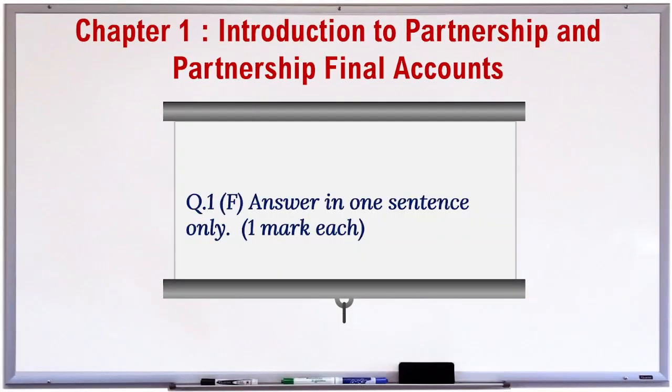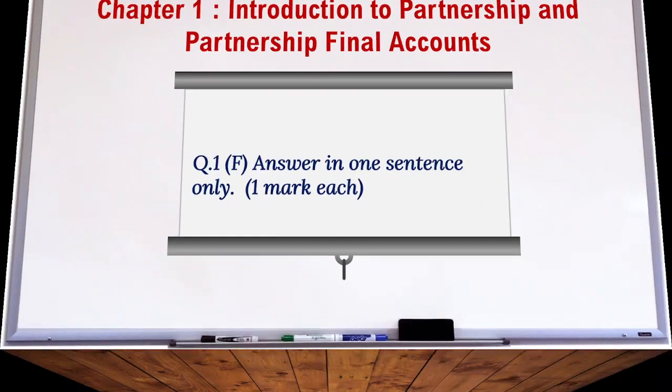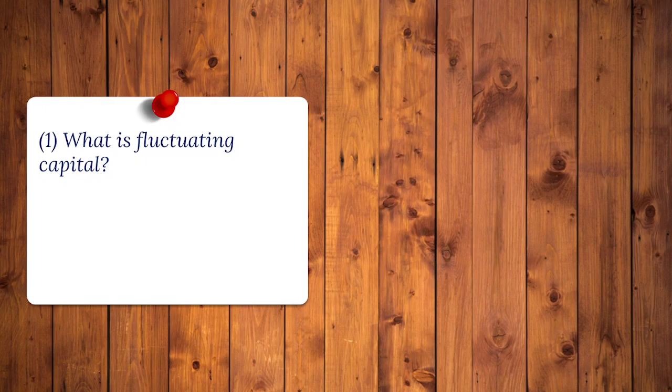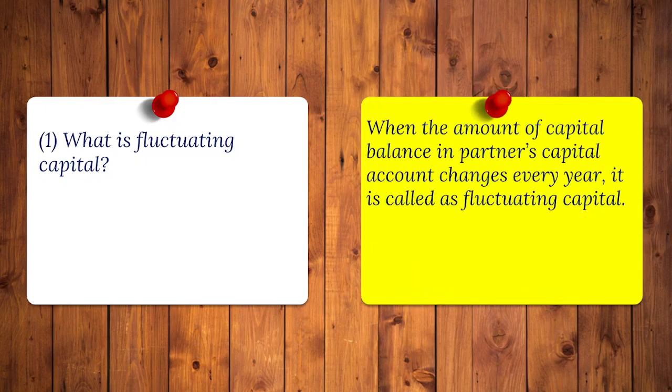Question 1. F. Answer in one sentence only. 1 mark each. 1. What is fluctuating capital? Answer. When the amount of capital balance in partner's capital account changes every year, it is called as fluctuating capital.